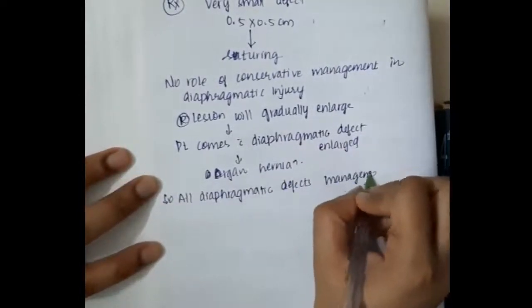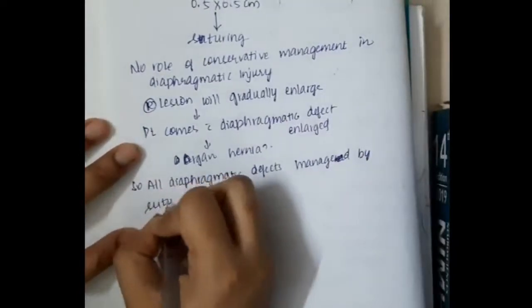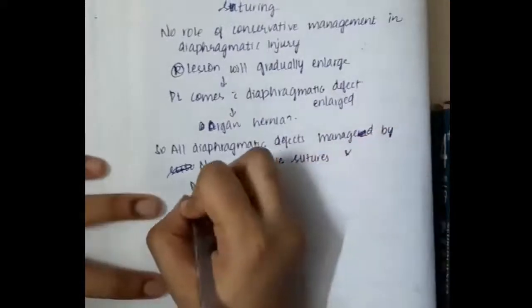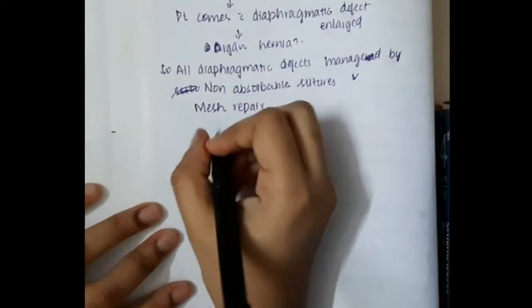Then all the diaphragmatic defects are managed by non-absorbable sutures and mesh repair. You should not leave any diaphragmatic injury because there is no role of conservative management in diaphragmatic injury, because all the lesions which are present or related to the diaphragm will enlarge and they will cause organ herniation, which might lead to the death of the patient.